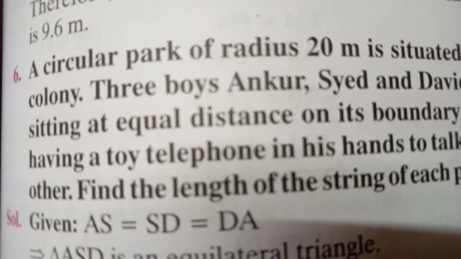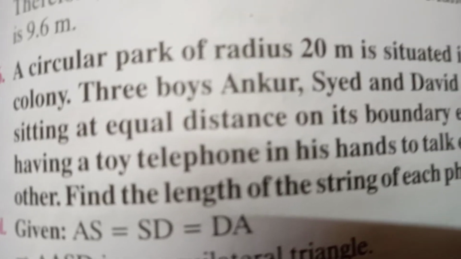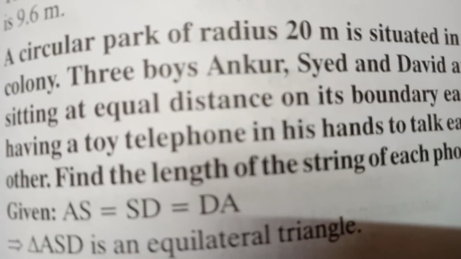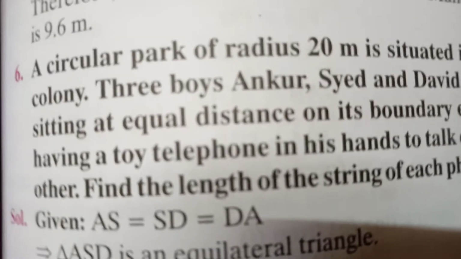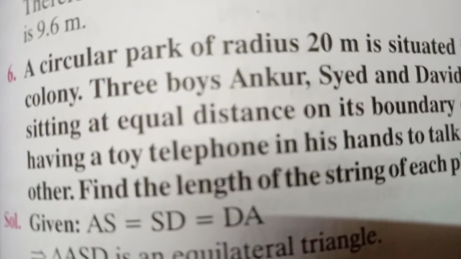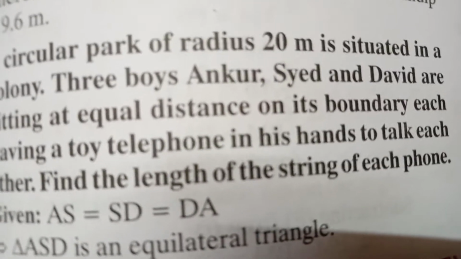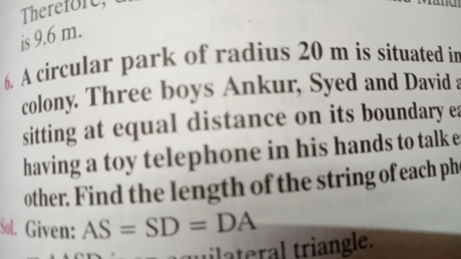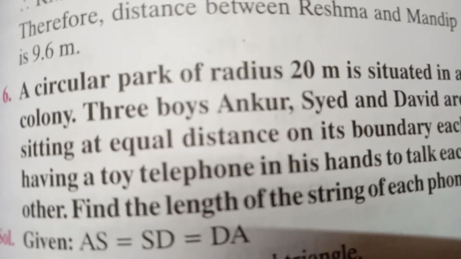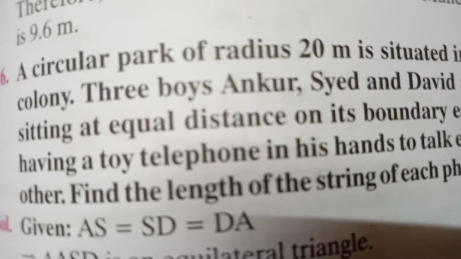Now, question number 6. A circular park of radius 20 meters is situated in a colony. Three boys, Ankur, Syed, and David, are sitting at equal distances on its boundary, each having a toy telephone in his hands to talk to each other. Find the length of the string of each phone.